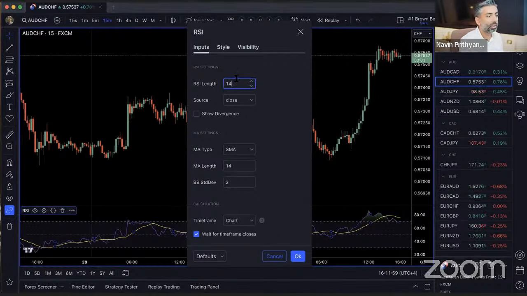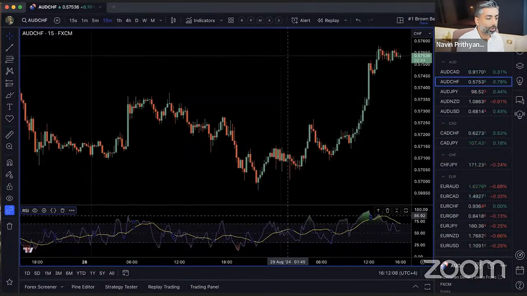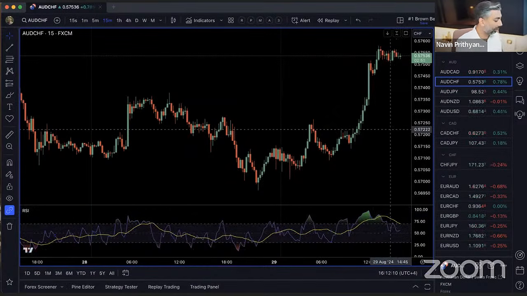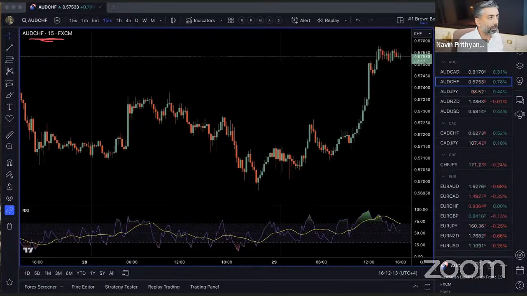What does that mean? Let's say I choose the RSI length 5, a random number. I click OK. What this adjustment is doing is, whatever time frame is selected, from the current candle, it's going to look back 5 candles, measure that, and give you the relative strength of that. It's related to the last 5 candles, and the candles could be whatever time frame you choose. So far, so good. Everyone with me? Don't need to overcomplicate it.